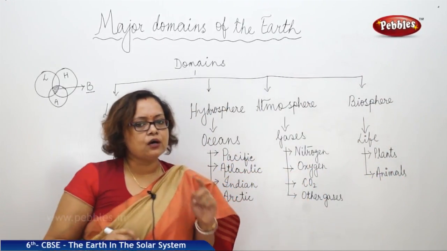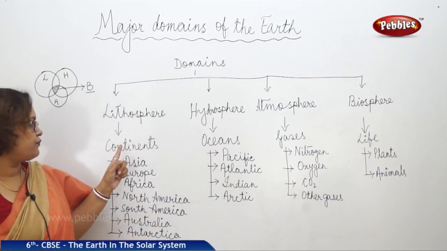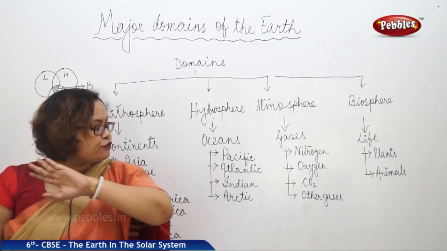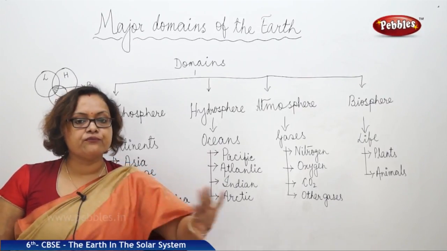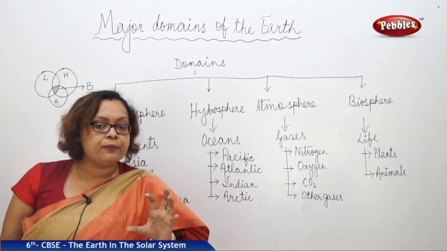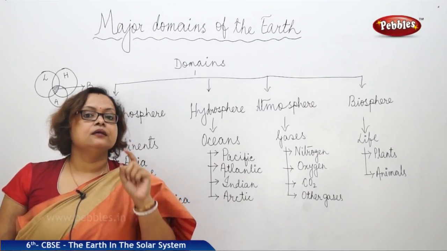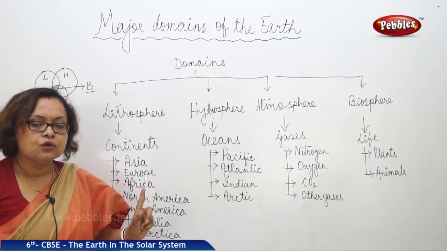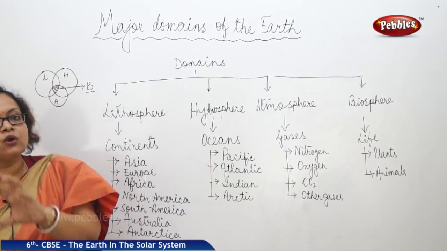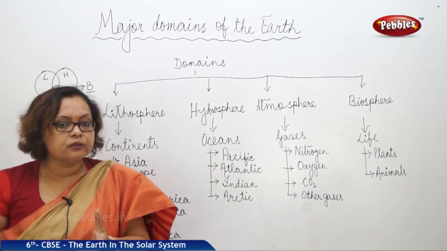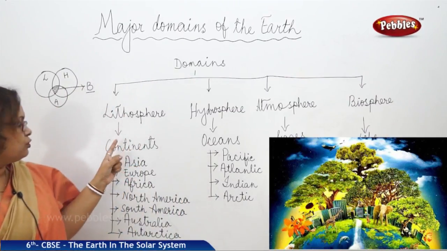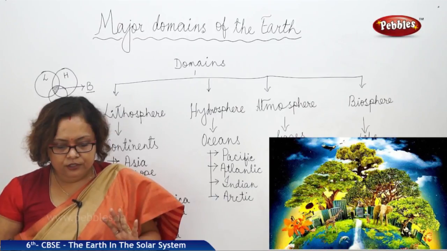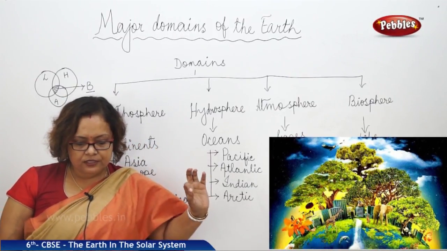We will discuss now specifically on lithosphere. If we see lithosphere, the solid portion, if you remove water, if you remove everything from the world, the rocky part of the world, that is lithosphere. We all know that Earth is a rocky planet. So, the base is rock. The rocky part of the Earth is known as lithosphere. There are 2 main divisions of the Earth's surface.